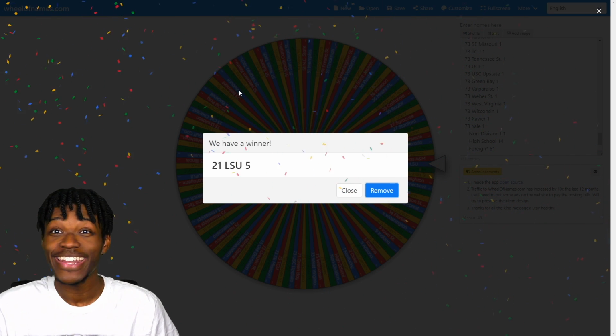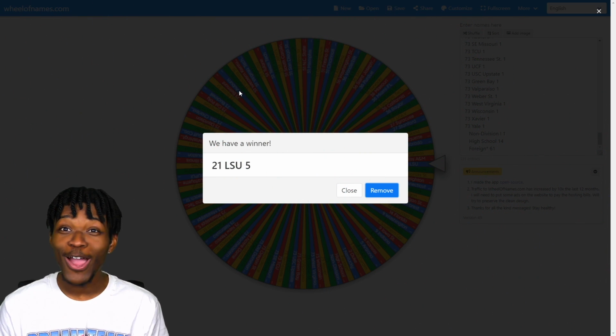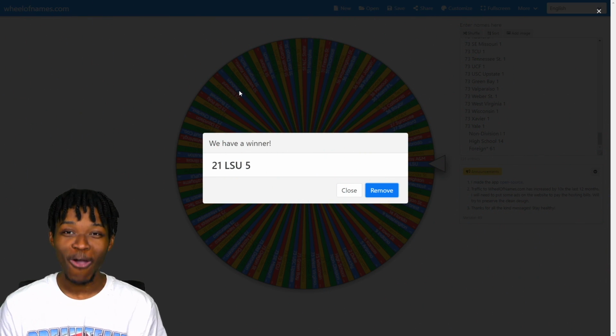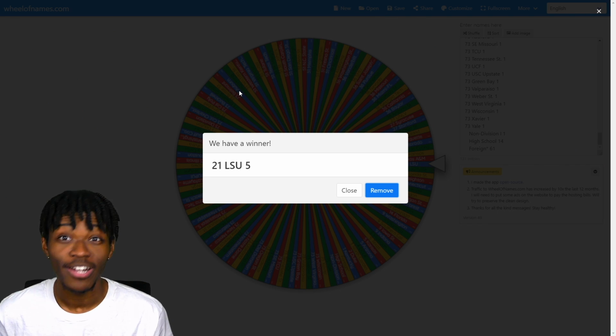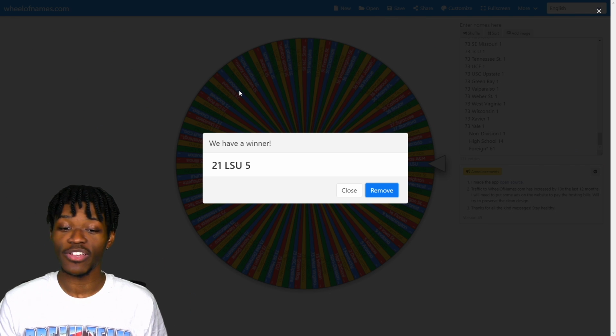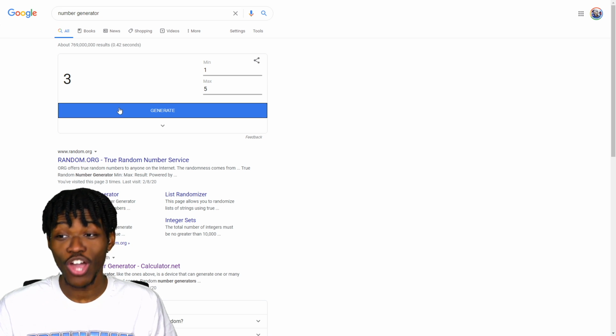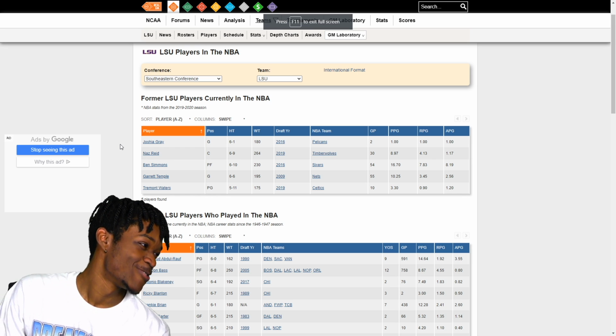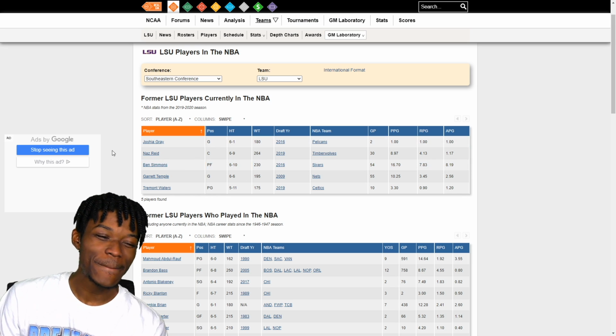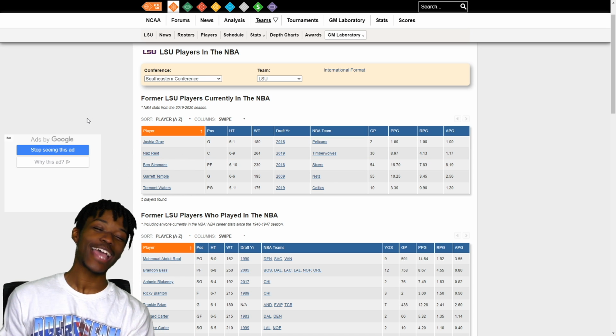Now, I can name some of them. Some of them are Australian. Some of them are Australian and a big point guard. Now, let's hope we get him. 5 total players, though. Let's see what we got. We're going to get the 3rd player, which in this situation is Ben Simmons. Let's go. The exact player we wanted.